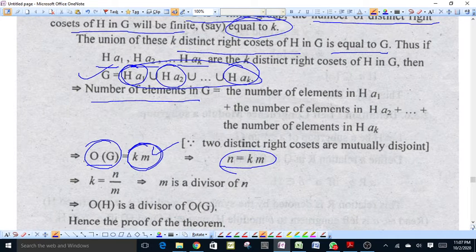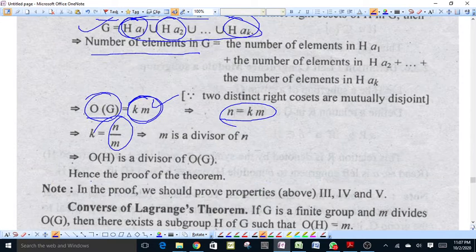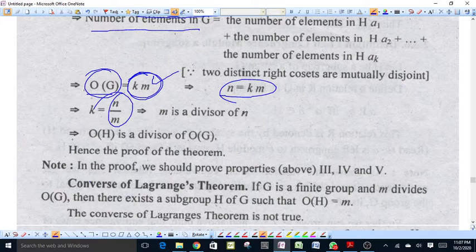This means k is equal to n upon m, that is, m divides n, that is, m is a divisor of n. m is the order of H and n is the order of G. This means the order of H divides the order of G. This is the proof of Lagrange's theorem.